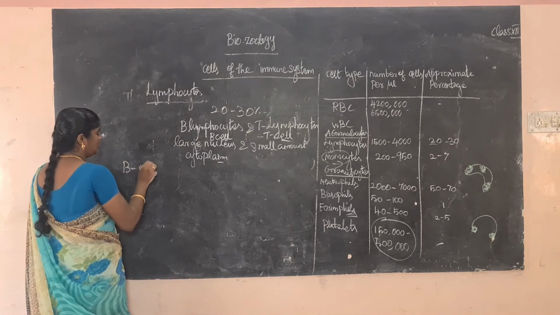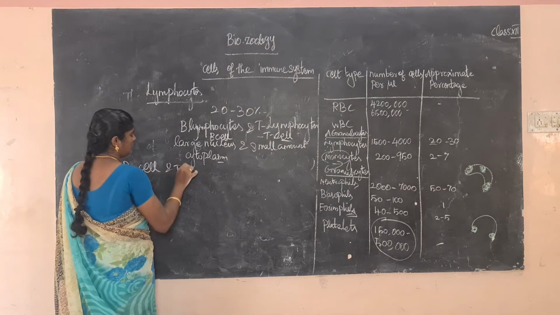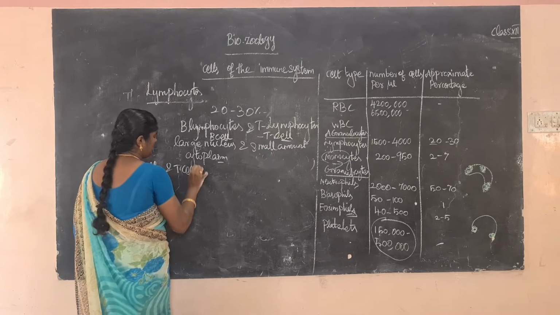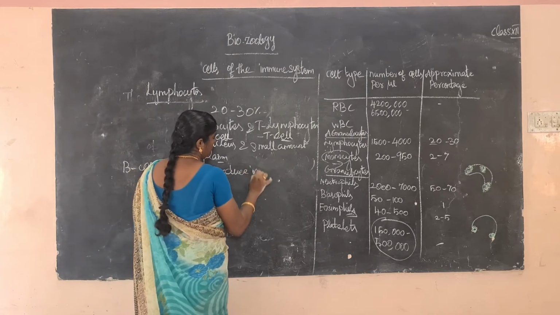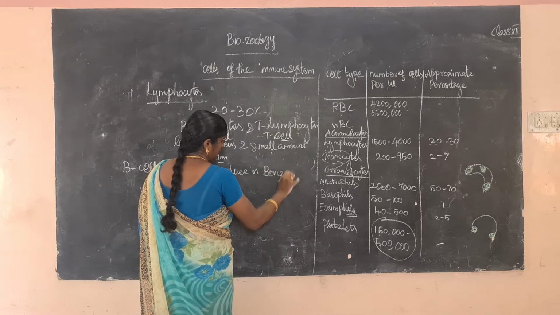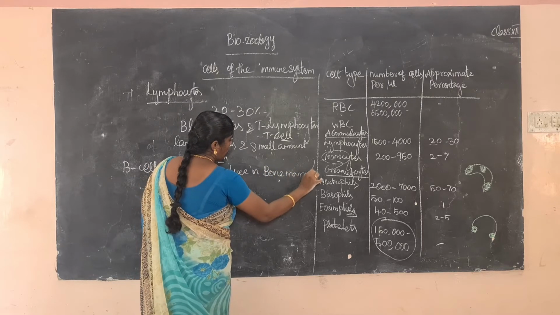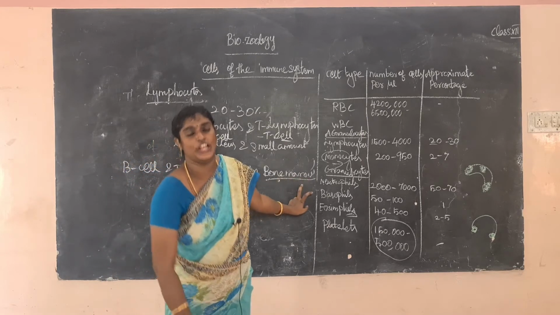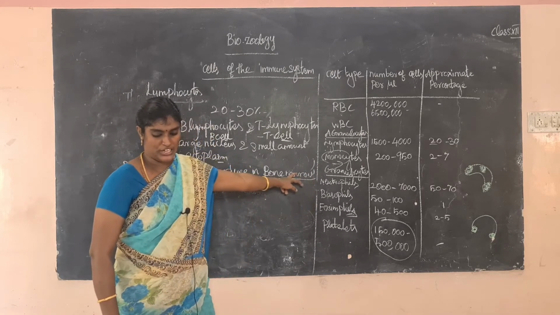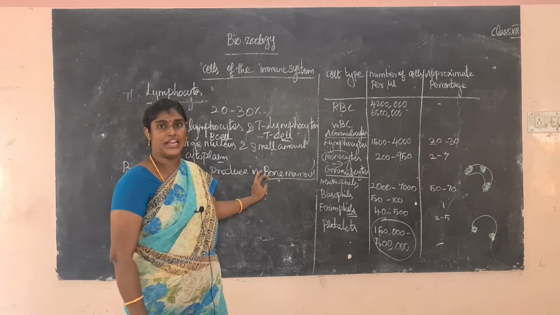B cells and T cells are produced in the bone marrow. What is bone marrow? Bone marrow is called எலும்பு மஜ்ஜை. So it is present inside the bones. Okay?